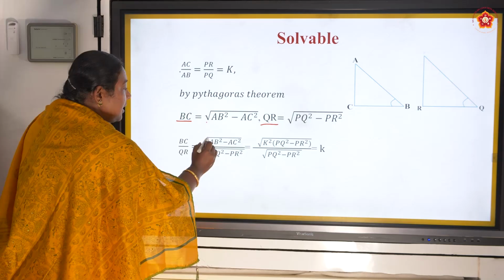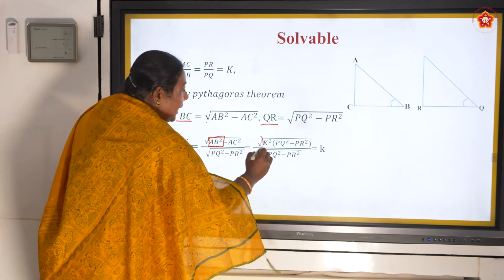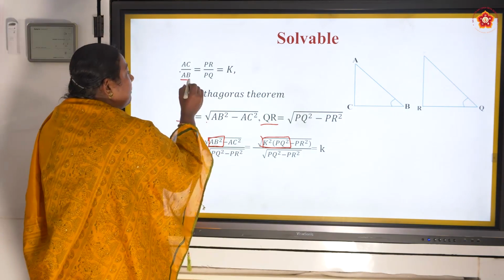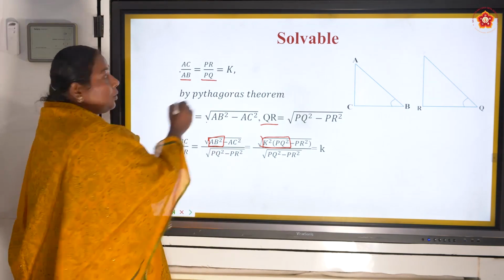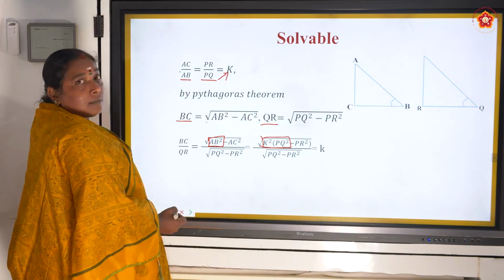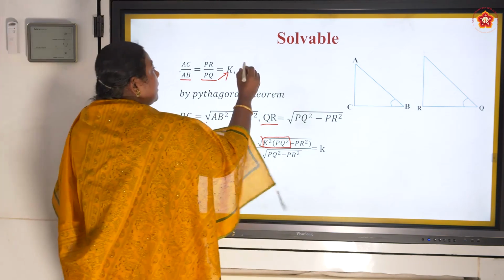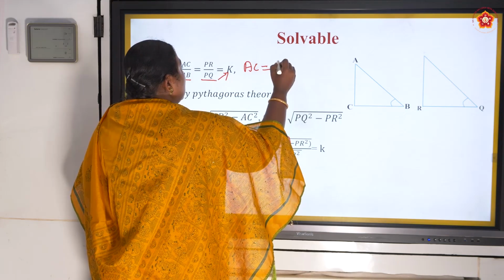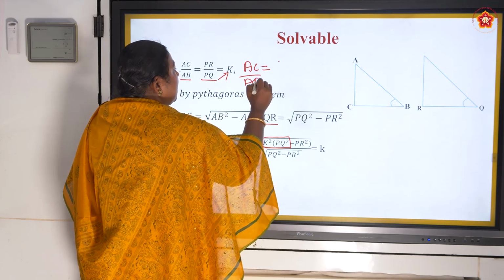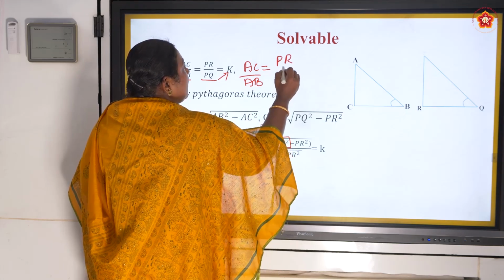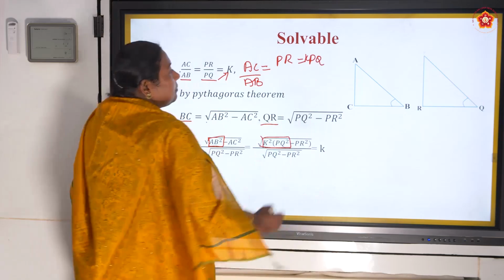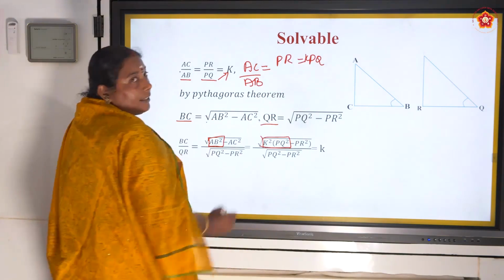How am I writing this? AB as K PQ. AC by AB is equal to PR by PQ, that means K. I am bringing one to that side.